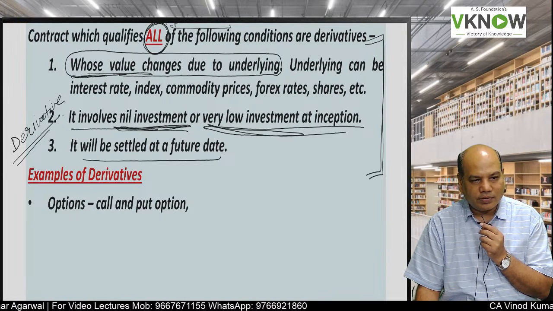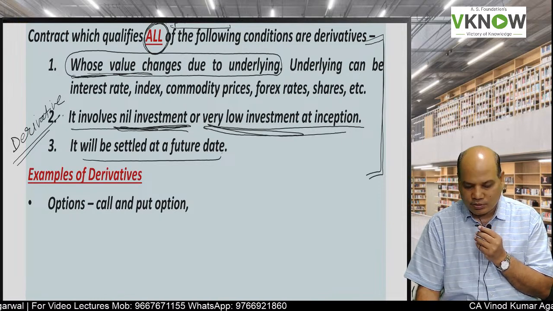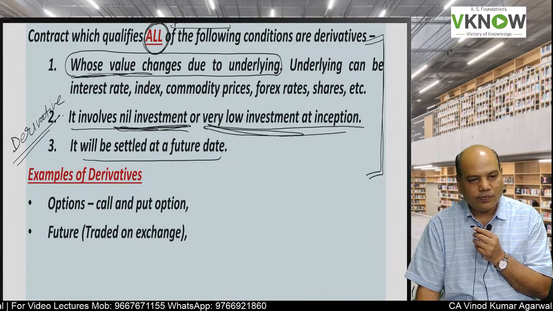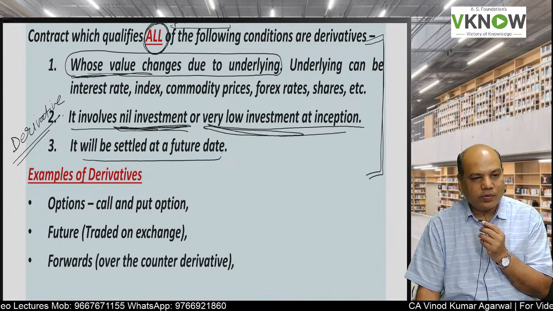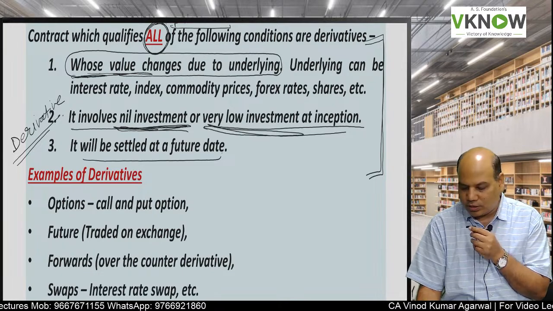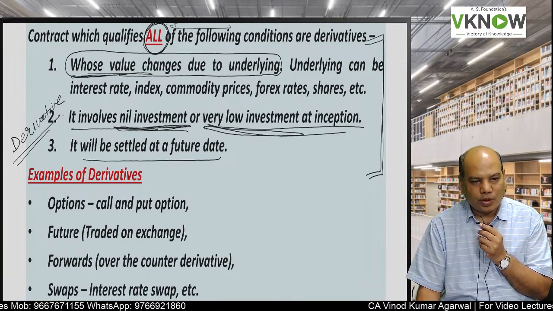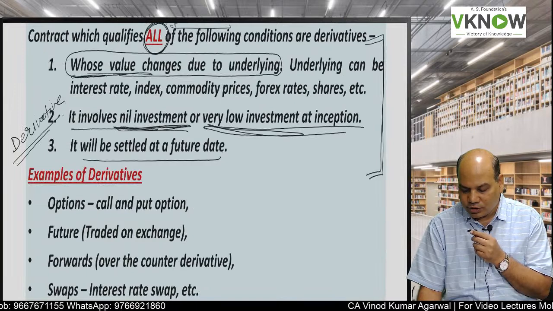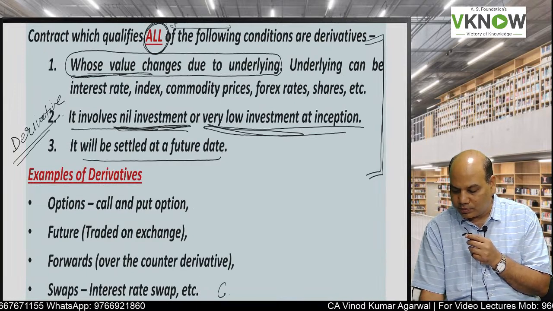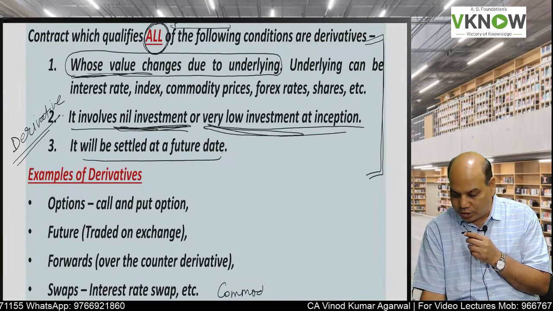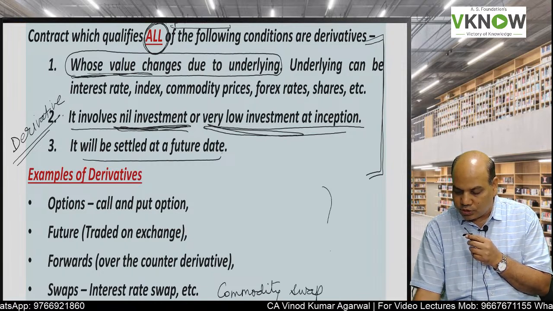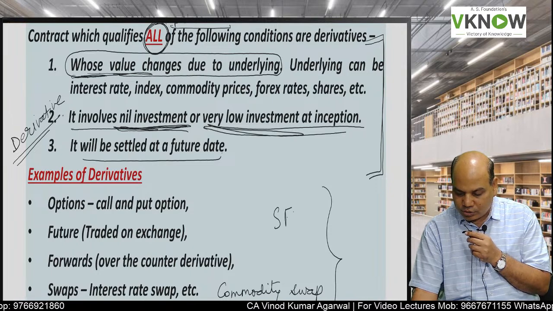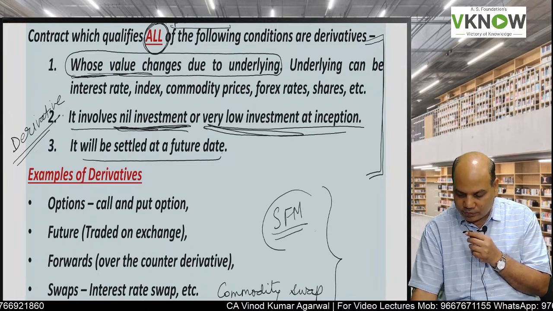Examples of derivatives, your SFM syllabus: options, call, put, future, which are traded on exchange, forward contracts which are over the counter derivatives, and swap contracts, for example interest rate swap, commodity swap. Sir, what are these items? This you will study in your SFM syllabus.